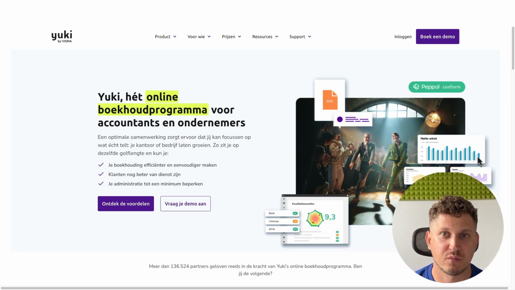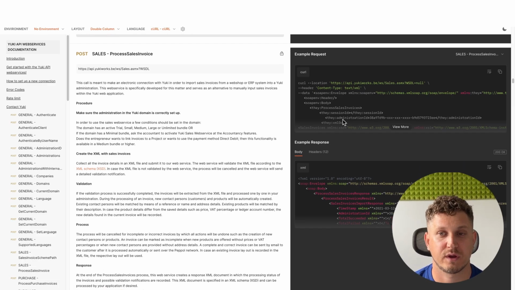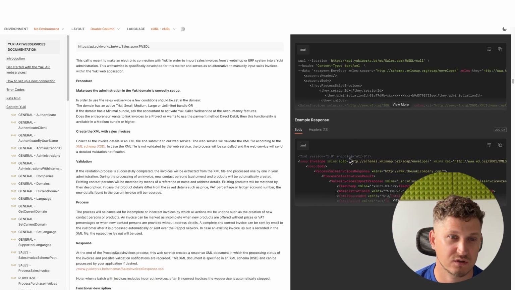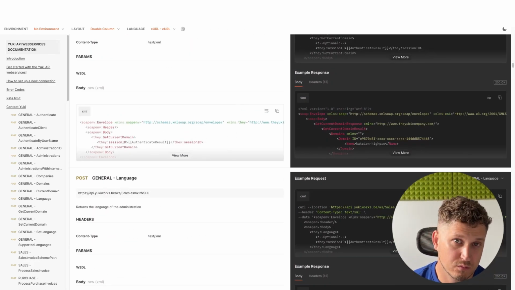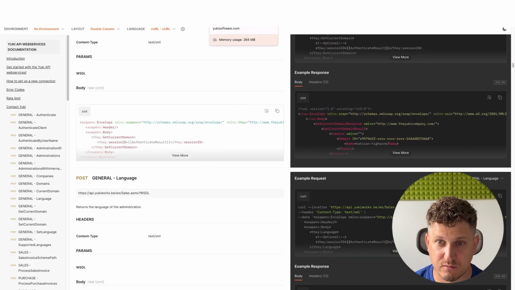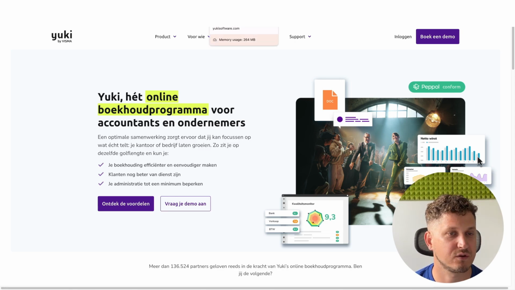Here the most challenging part was that Yuki uses SOAP for their API as main protocol, so we have to deal with XML, which is not convenient and makes API itself quite complex, but you can deal with it when you have over 5 years of experience doing this kind of APIs. Then it just doesn't take so much time to understand it all.